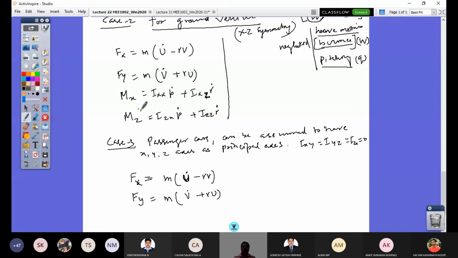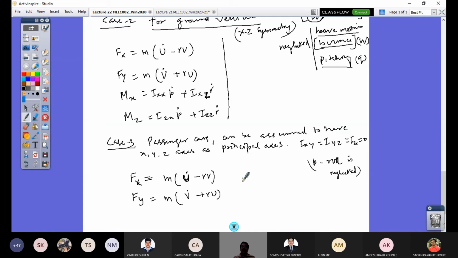And then here, look at Ixx p dot. So here also the roll can be neglected, because of this principal axis. The roll is neglected means p is neglected. P is what? Roll. Why is roll also neglected? Because of this principal axis, right?